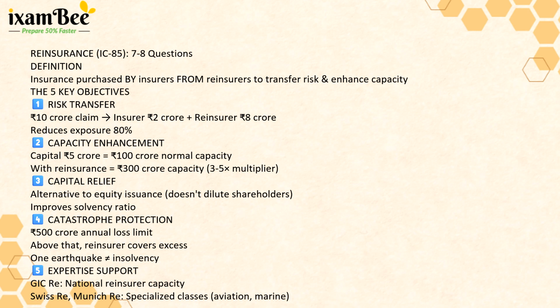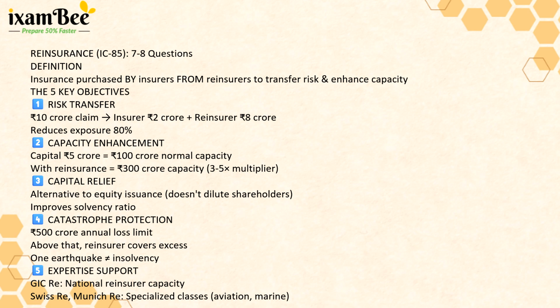So, in case of risk transfer, if an insurer faces a 10 crore claim, they might cede 2 crore and pass the 8 crore to the reinsurer. Similarly, going by capacity enhancement, an insurer with a 5 crore capital can normally underwrite up to 200 crores in policies. With reinsurance, they might extend up to 300 crores, a 3x multiplier.